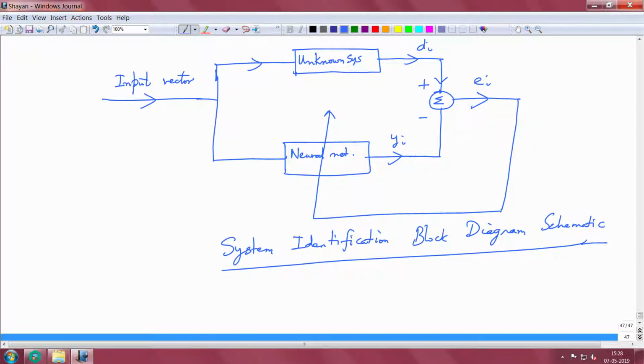Of course, if you are slightly savvy, you may even wonder if the desired response and this y sub i have to be scalars or vectors. They could be vectors. If you have vectors, then you have an error vector, and you convert that vector into a scalar by an appropriate norm measure and then drive the network under certain regularity conditions. We will talk about these details as we set up the problems carefully, but this is more a qualitative feel of how a system identification task can be accomplished.